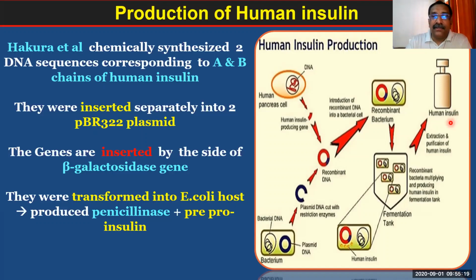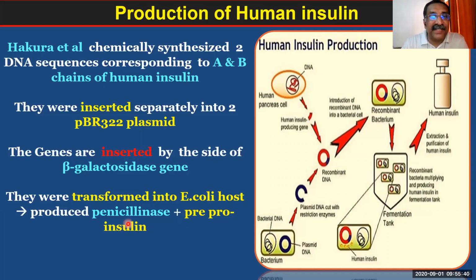So ultimately, that insulin producing gene containing plasmid is transferred into E. coli, and that E. coli started producing the insulin hormone, but not the final, mature hormone.